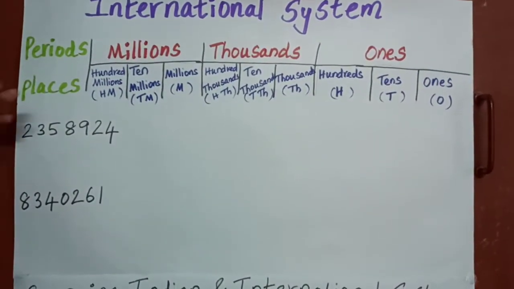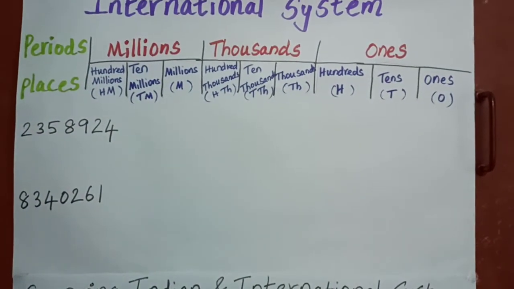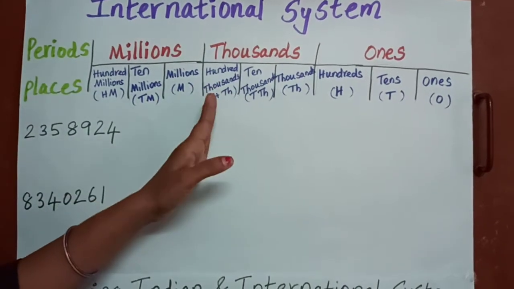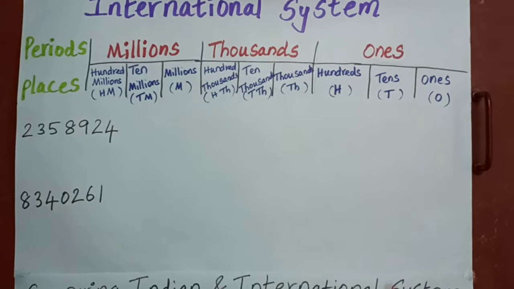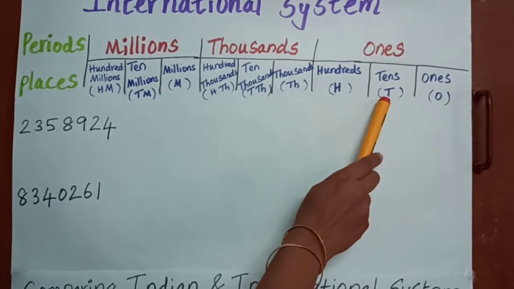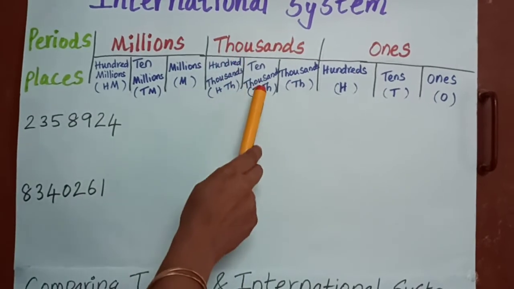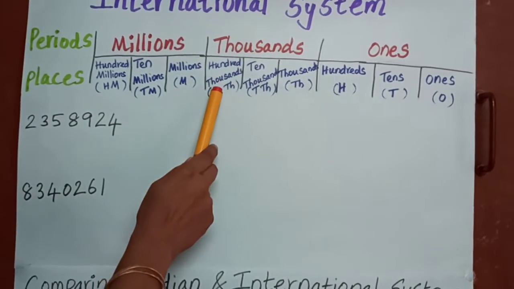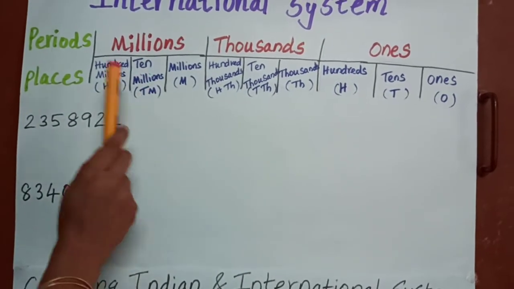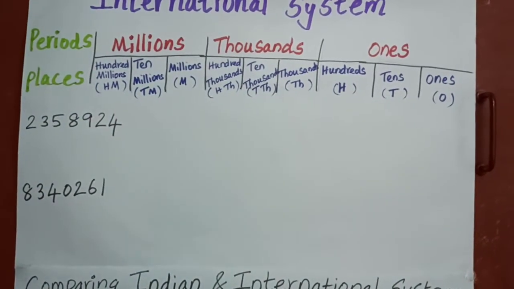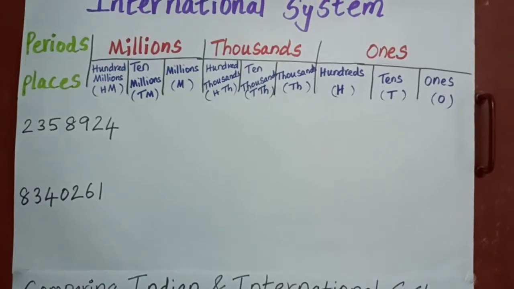So after 10,000, in the Indian system we will go for lakh. Here one more is there, that is 100,000. So remember: ones, tens, hundreds, thousands, 10,000s, 100,000s, millions, 10 millions, 100 millions. These are the categories into which we categorize the numbers.